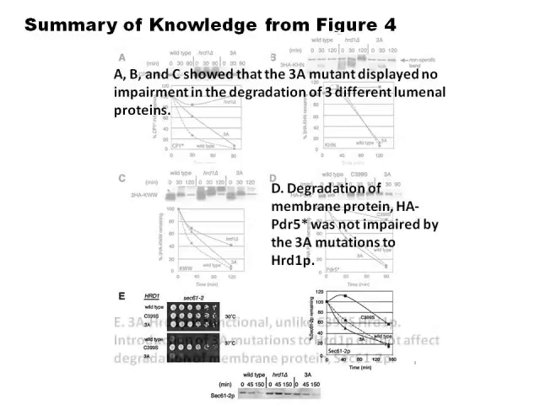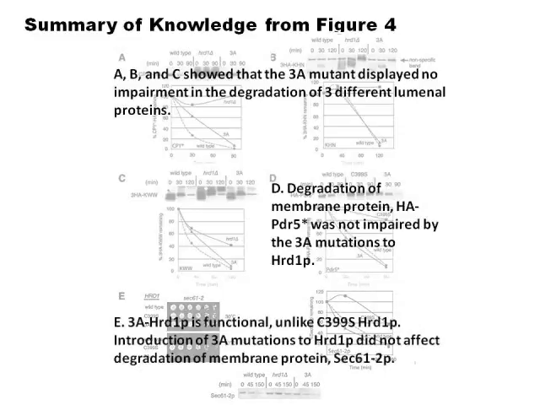In panel E, the authors used two different techniques to measure the degradation of another membrane protein called Sec61-2p. Again, no change in degradation was seen from the wild type. By displaying that the 3A mutant was indeed a functional ubiquitin ligase, the authors gave supporting evidence that the 3A mutation was affecting the recognition of the HMG2p protein. In all, because of the surprising results in D and E, it was hypothesized that the 3A residues of Hrd1p were specifically involved in the recognition of HMG2p misfolds.